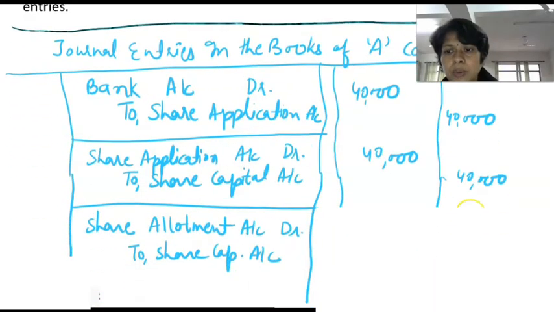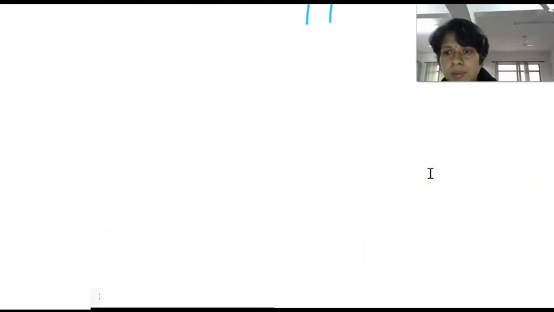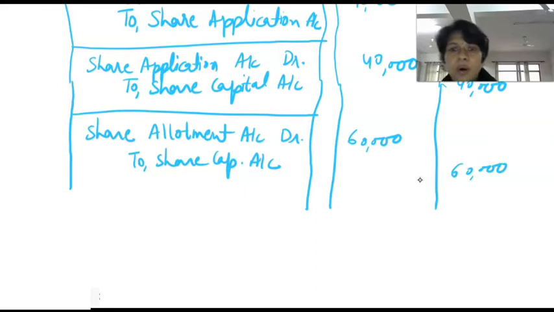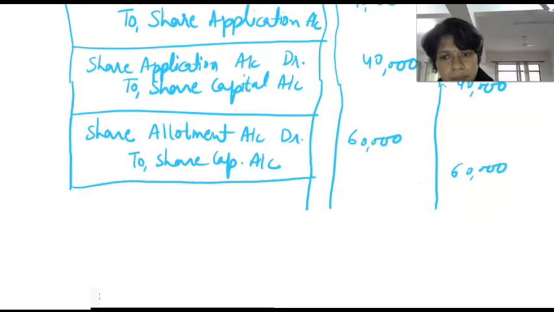So 20,000 into 3 means 60,000 rupees. We will write 60,000 rupees, being share allotment money due on 20,000 shares at the rate of rupees 3 each.